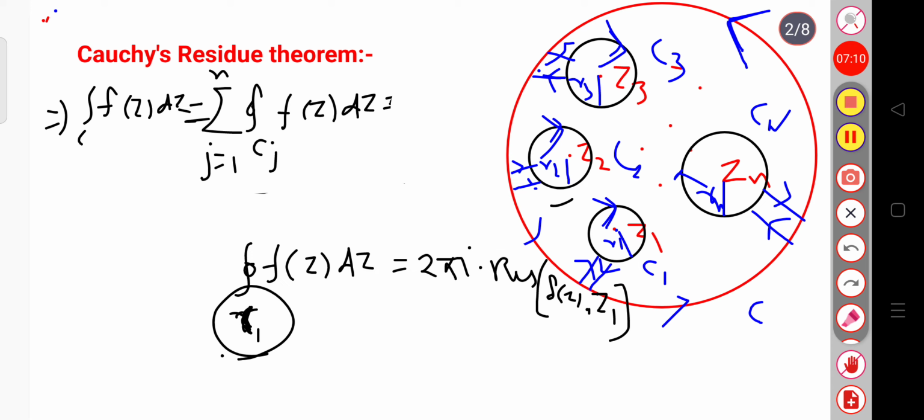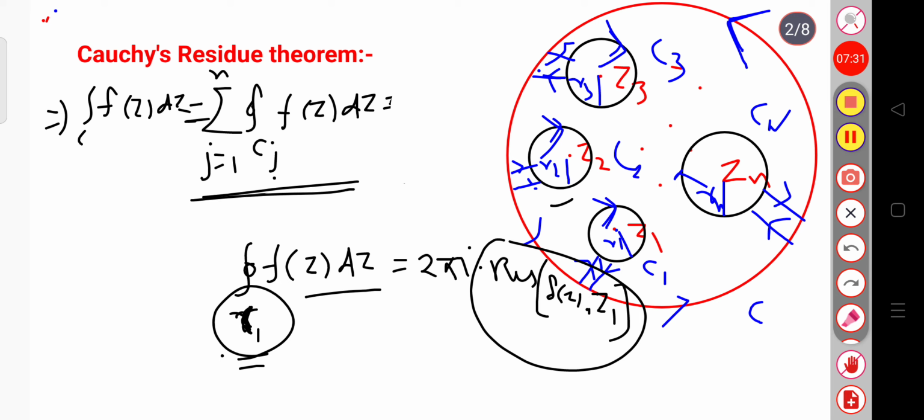So, in Cauchy's integral formula, what we have written is that the integration of f(z) dz over C1 will be equal to 2 pi i into f(z naught). That f(z naught) here I am writing as the residue of f(z) at that point, that is z1. Similarly, for Cj, what can I write?